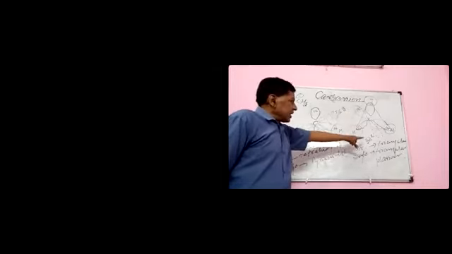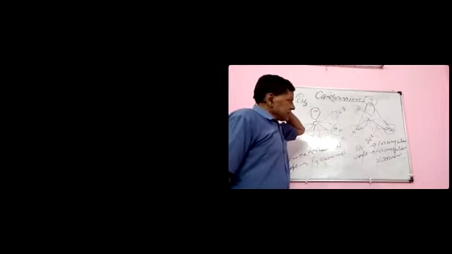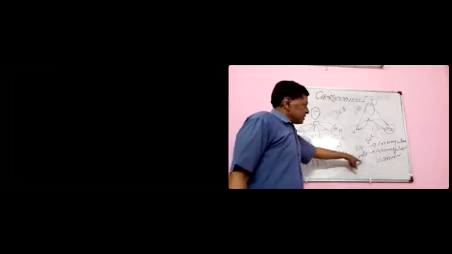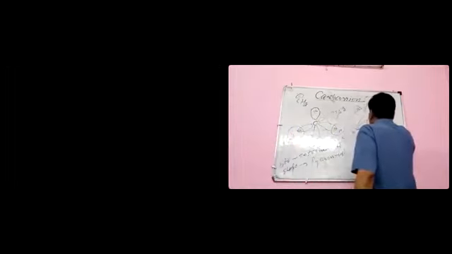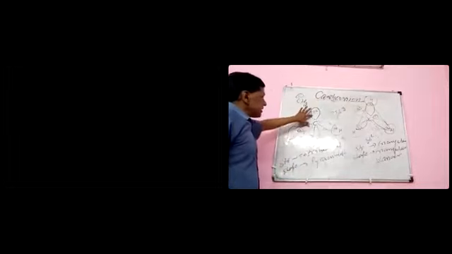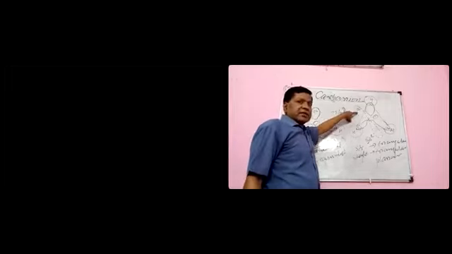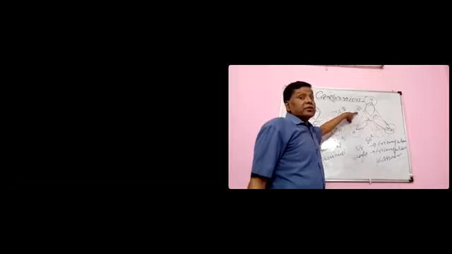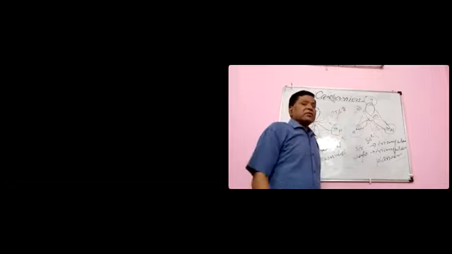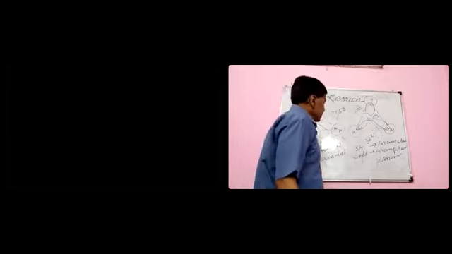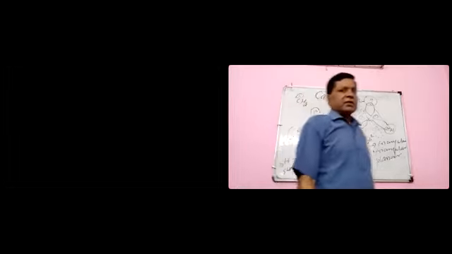Second assumption: sp2 hybridized, triangular structure, triangular planar shape. Here the unshared pair is present in an sp3 hybridized orbital, and here the unshared pair is present in an unhybridized orbital.